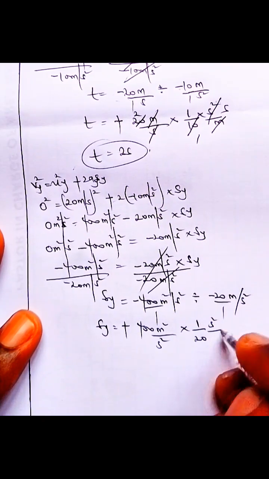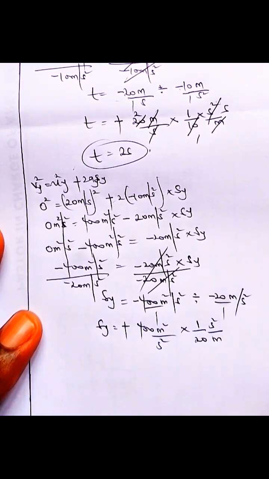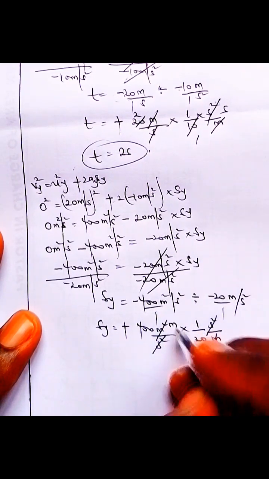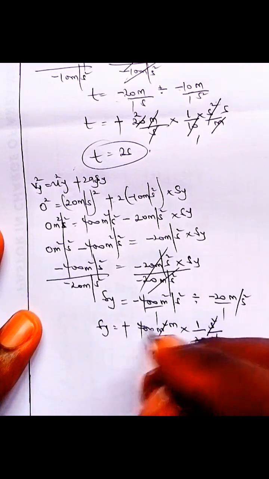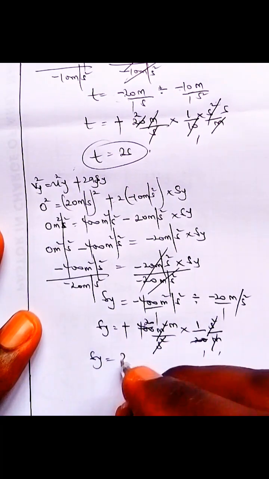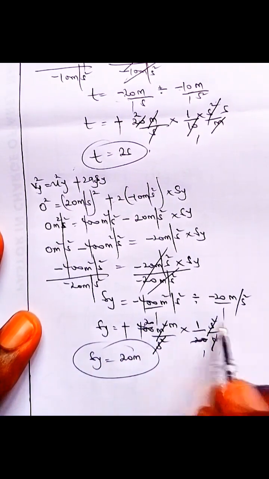Second square goes up, meter comes down. So this is just a normal law of division. Second square cancels second square. Meter here 1, meter here, just 1 meter left. 20 here 1, 20 here 20. So that's that. So the distance covered for the body is 20 meters left.